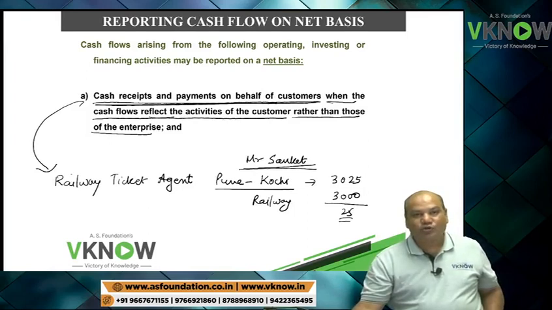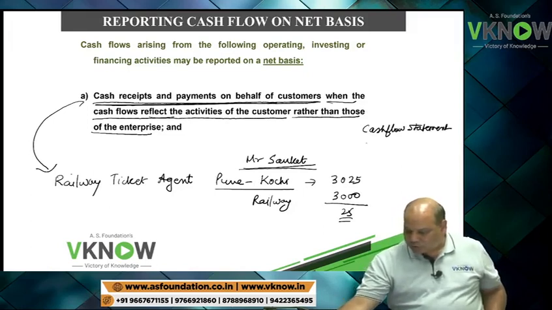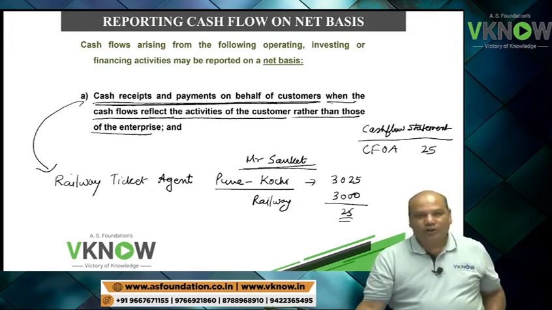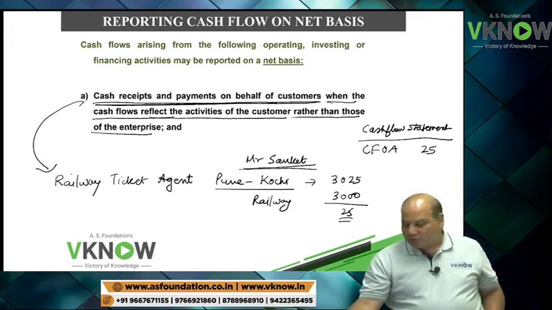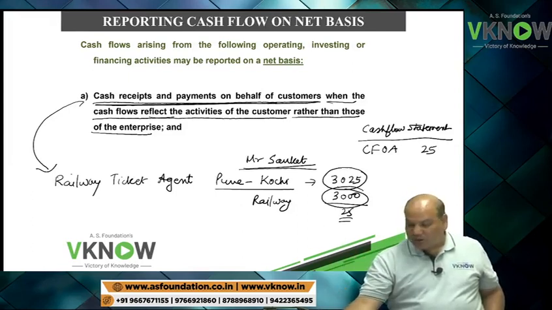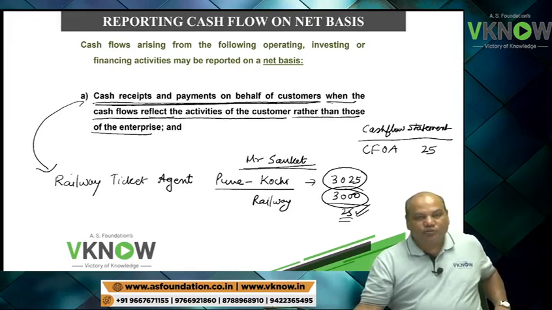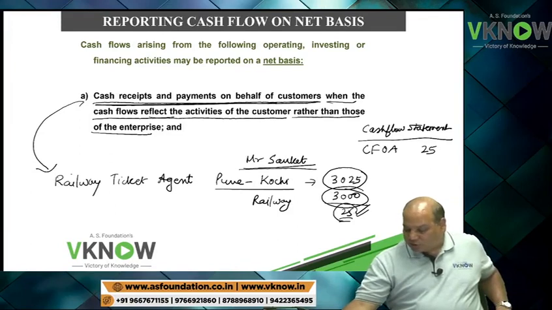Now in the cash flow statement, the question is, how should he present it? In cash flow from operating activity, it is better to present 25 rather than showing revenue of 3025 and payment of 3000 to the railway authorities. This will be a more appropriate presentation because he is more or less just acting as an agent. So an agent must only reflect his net income.